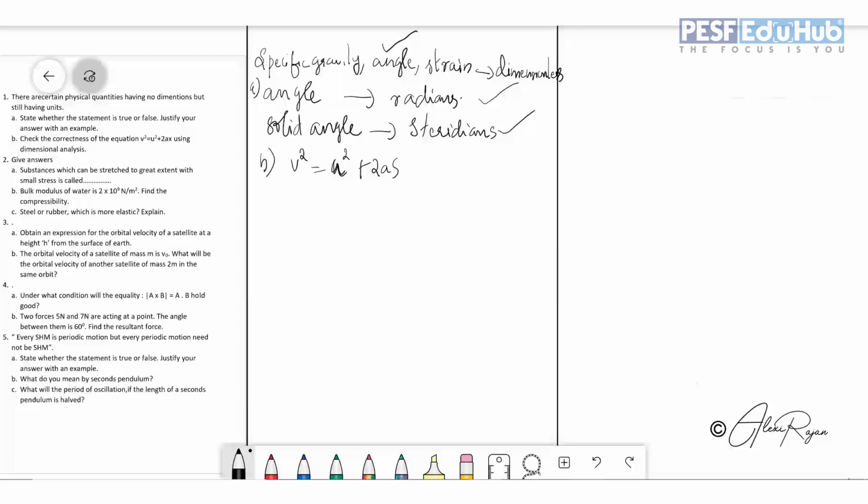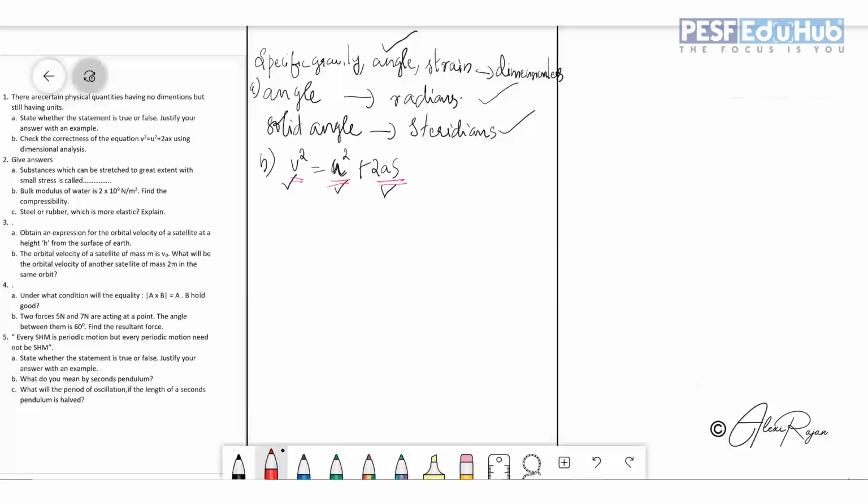So in order to check the correctness of the equation, what do you want to do? Take each term separately and find out their dimension. First take v square, then u square, and then 2as.